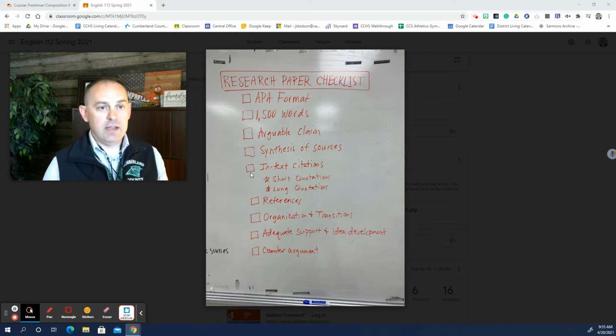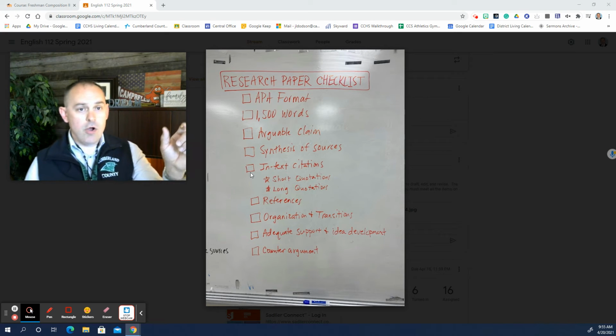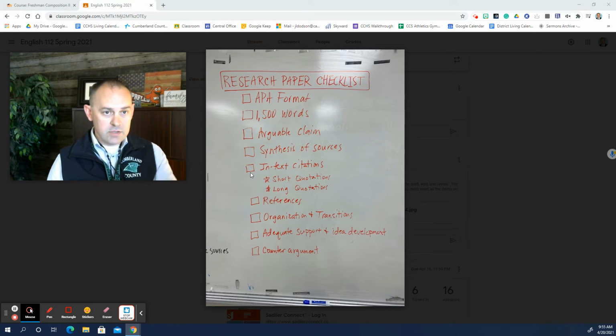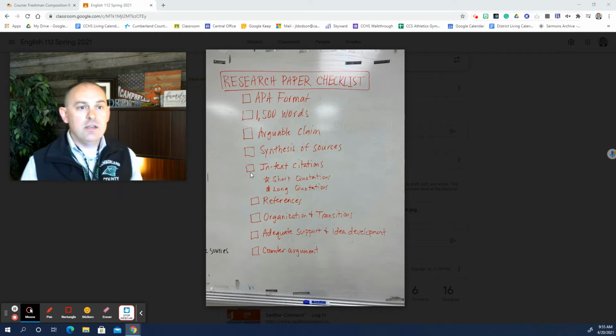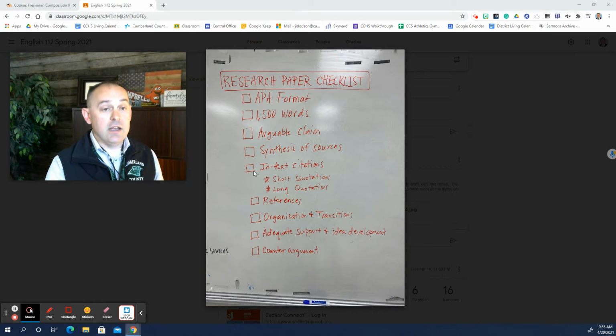You must have in-text citations that correspond to the references. The first thing I check is I go through all of your in-text citations, that information that's parenthetical, and I make sure that the author's name that's listed in the parenthetical citation matches alphabetically on the reference list. Then I take the reference list and make sure that if it's listed on the reference list, it's mentioned in an in-text citation. So you've got to do that using APA format. Again, if you don't know how to do that at this point, I would be shocked if you don't know how to do that. But if you need to look it up, go to the APA Purdue website.